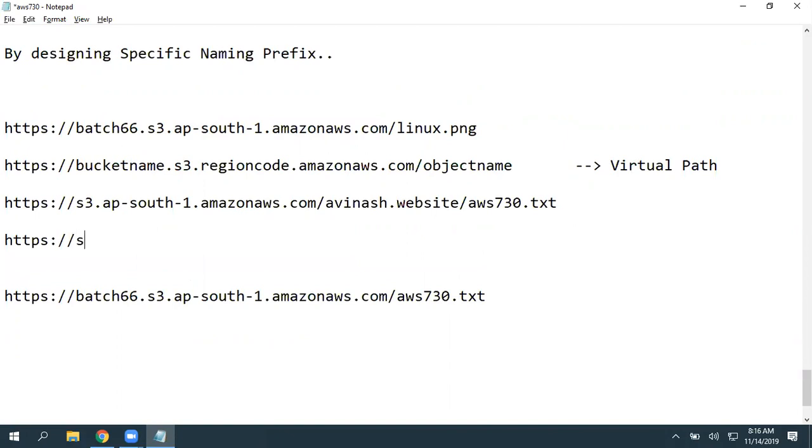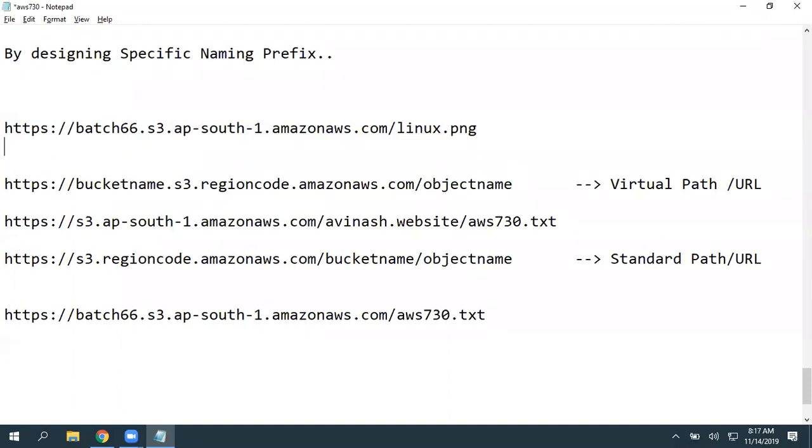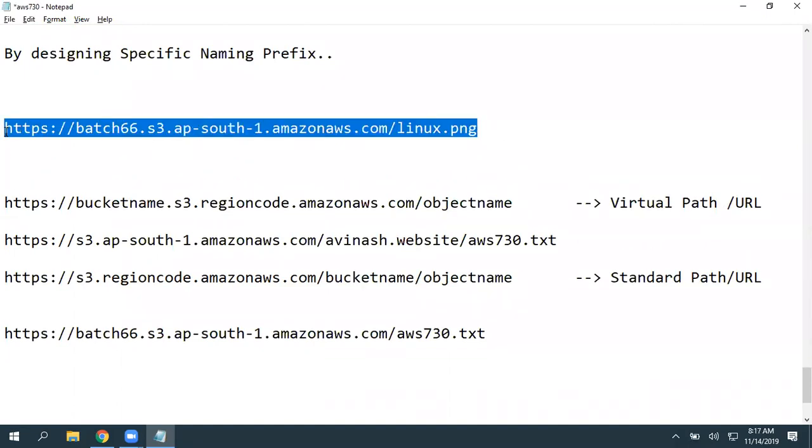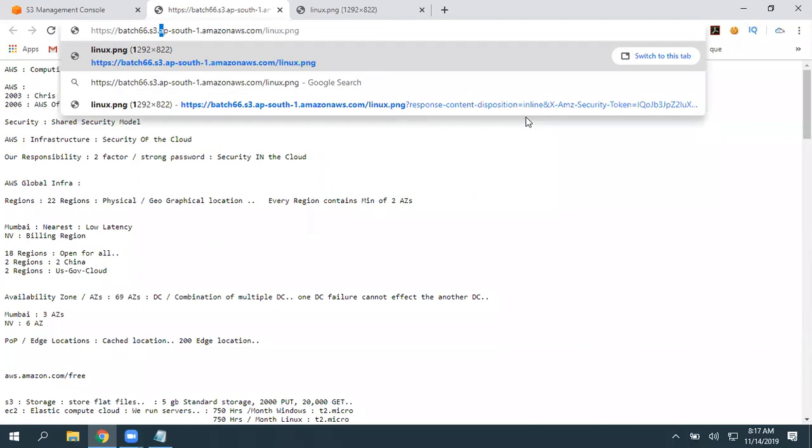So https://s3, then the region name or region code, dot amazonaws.com/bucket name/object name. This is a standard path or URL. This is a virtual path. So this same object I can access without the region code also. See, simple. I'm able to access it now. The same thing I can access.